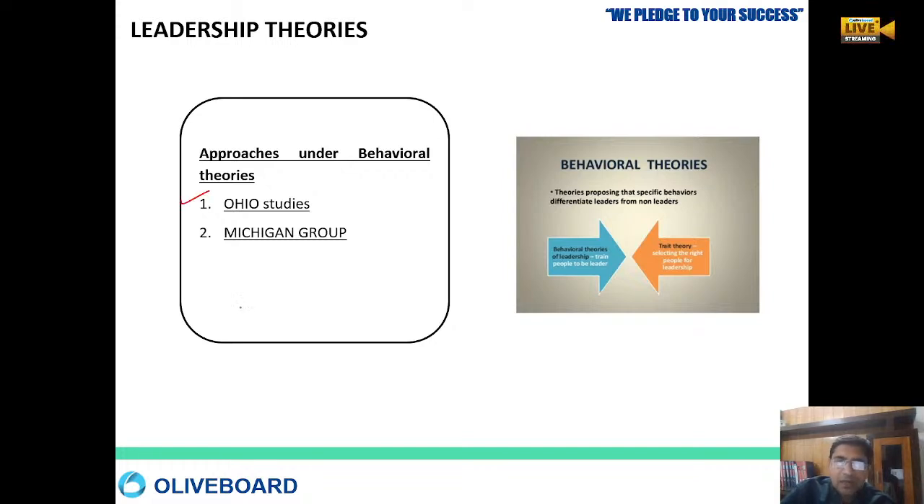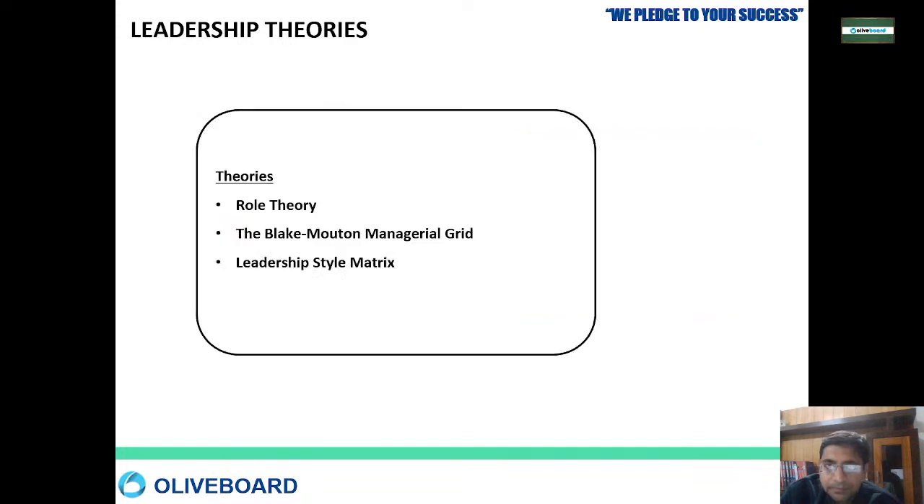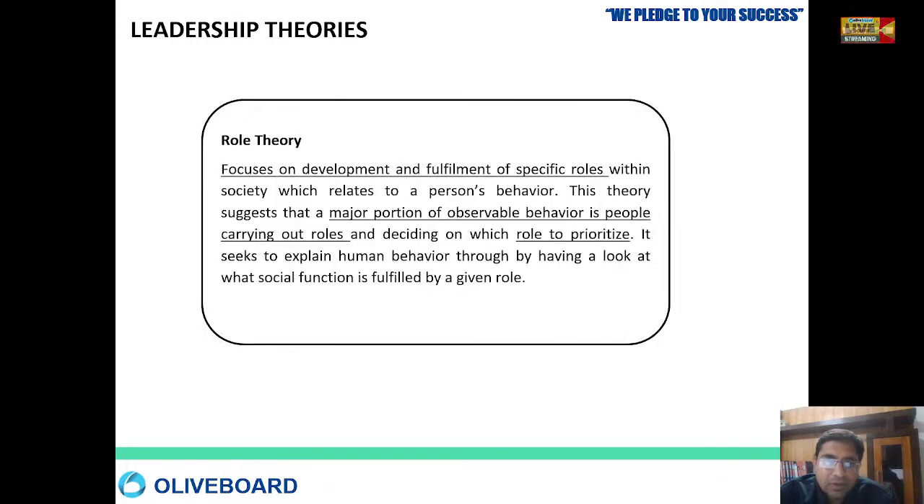Ohio studies and Michigan group studies have been done in order to study the behavioral theories. Under that we have role theory, the Blake Mouton managerial grid, and leadership style matrix. Under behavioral theory, we have role theory, the Blake Mouton managerial grid, and leadership style matrix. So in the first, what is the role theory?